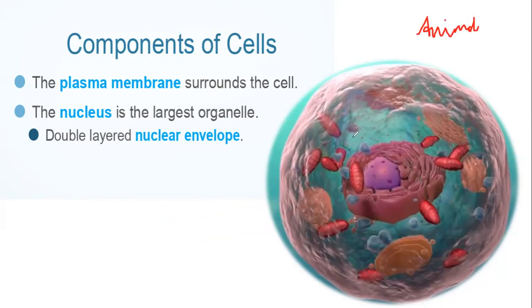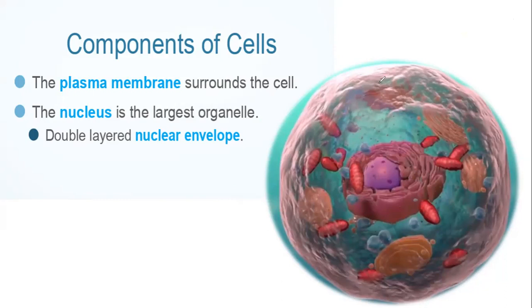An animal cell consists of an outer covering known as plasma membrane. And a plant cell consists of an additional covering known as cell wall.